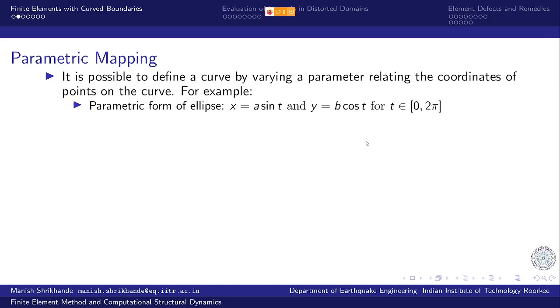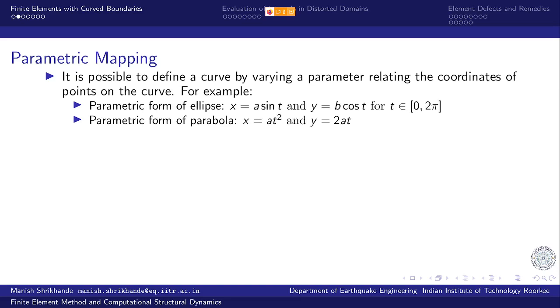So the coordinates of the points will be very simple. All that we need to do now is keep on varying t from 0 to 2 pi and the entire ellipse will be traced out. Similarly, if a is equal to b, it also works for a circle.